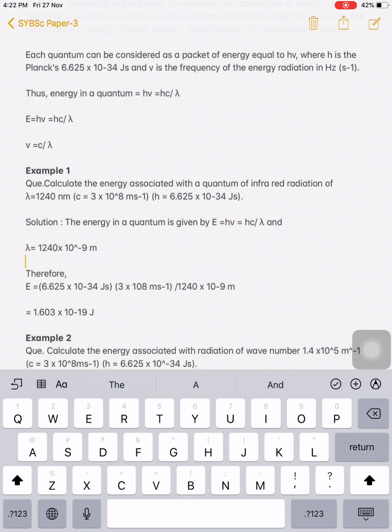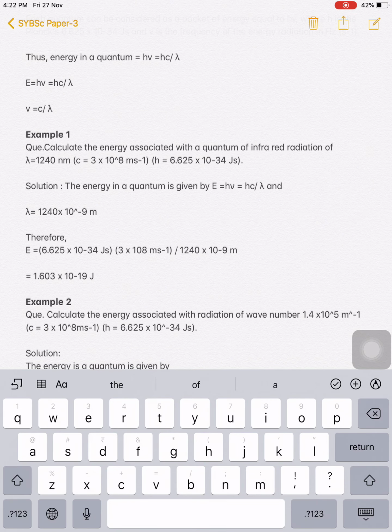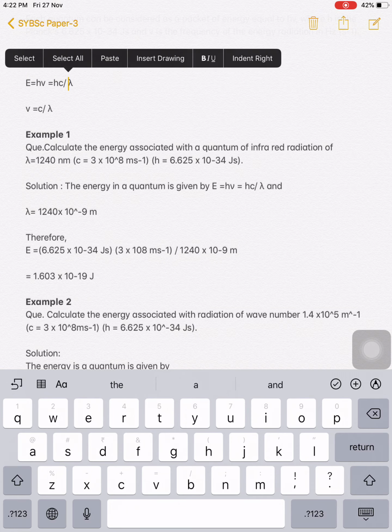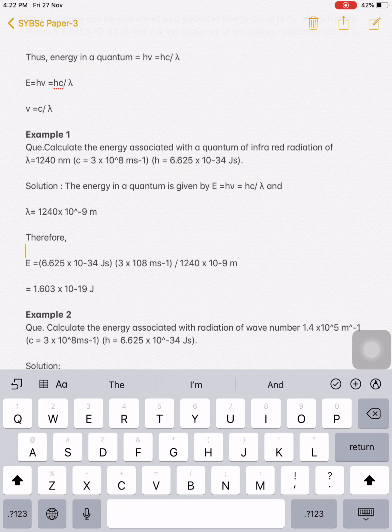We know that lambda is in nanometer, so it is converted into meter, 10 raised to minus 9 meter. Now putting these values in the equation, h is Planck's constant, c is velocity of light, divided by 1240 into 10 raised to minus 9 meter, that is the wavelength. So we have used this equation to calculate the energy of radiation. I will write the equation here.